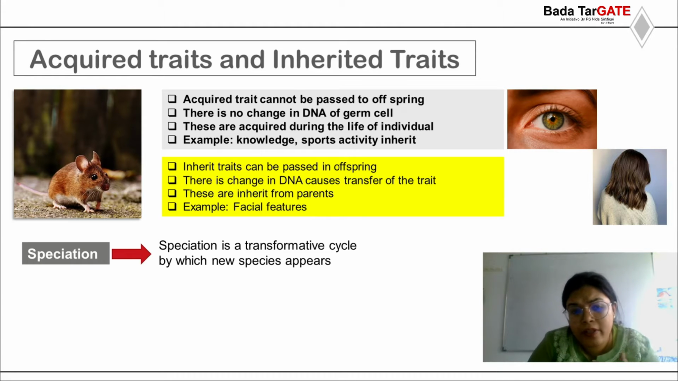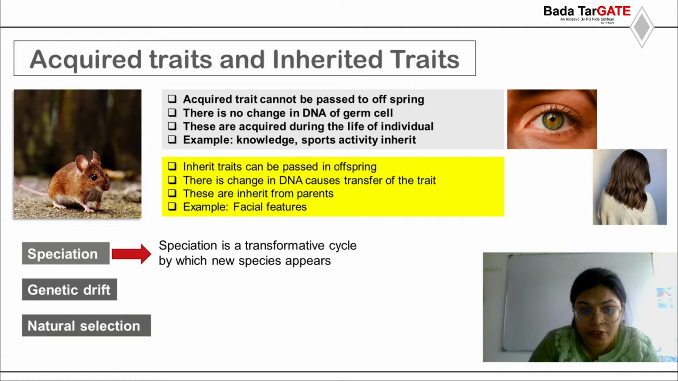Suppose we have talked about blue beetles also, where some elephant foot was there, and at last we have seen only a blue beetle population. So that will be a kind of natural selection or genetic drift. Now, this speciation, or new species, will develop due to two main phenomena, that is genetic drift and natural selection.